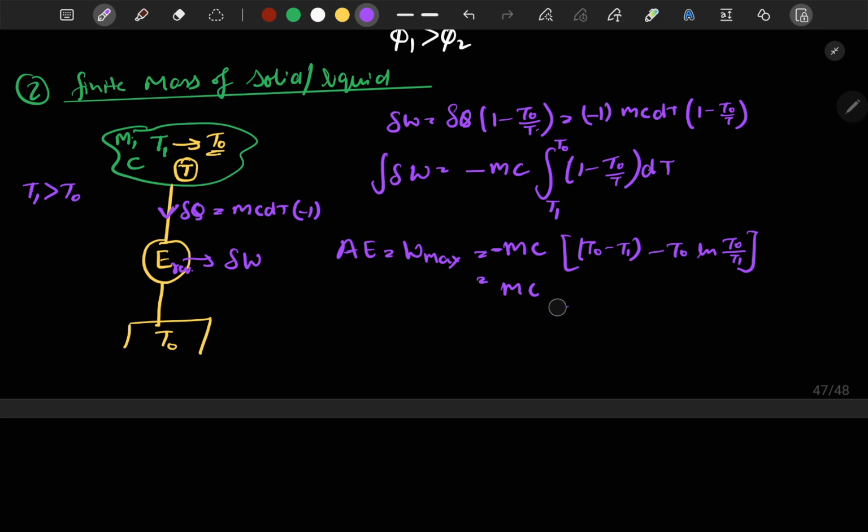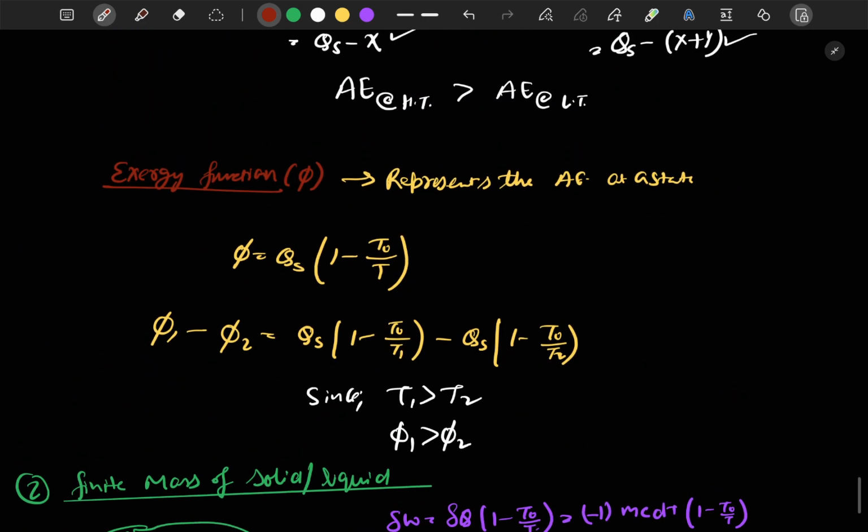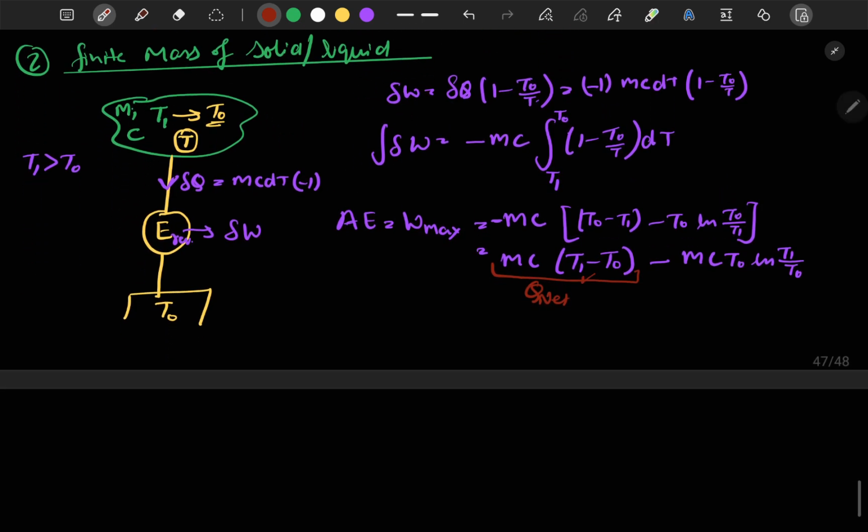Now if we send the minus inside, we will get mc times (T1 minus T naught) minus, sorry, plus mc T naught times ln T1 by T naught. So this term here we can call Q net. If we consider the system, the net heat which can be sent to this engine will be equal to mc delta T, that is T1 minus T naught. And this is exactly the same term.